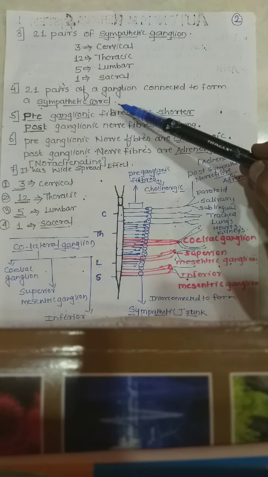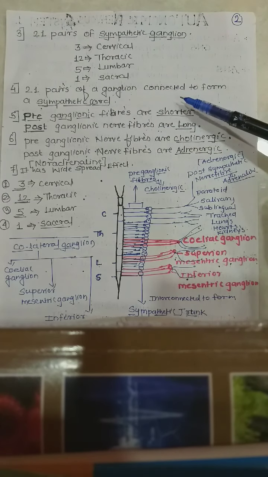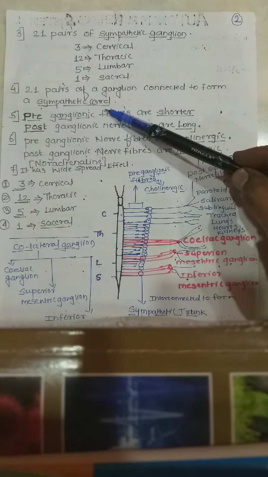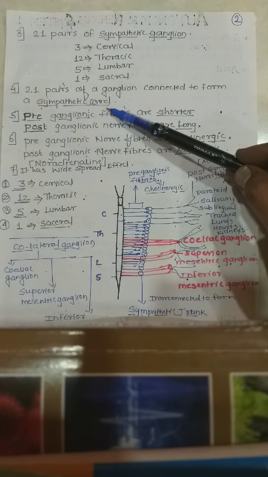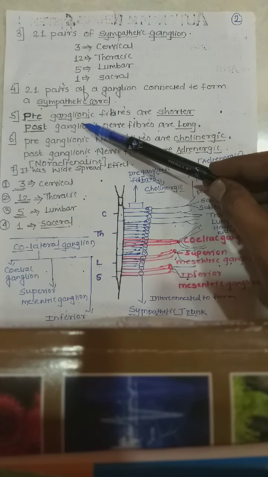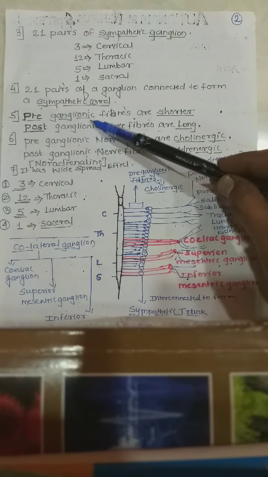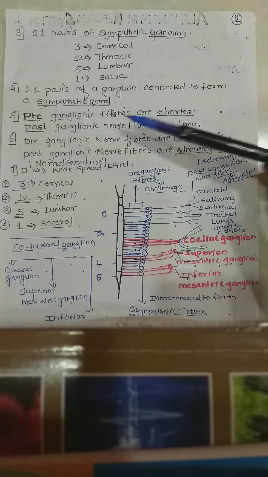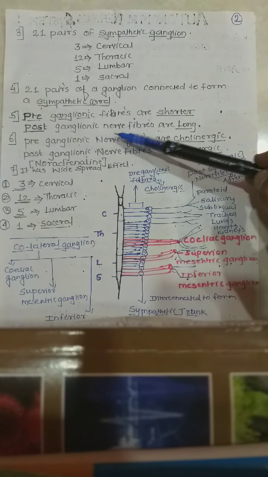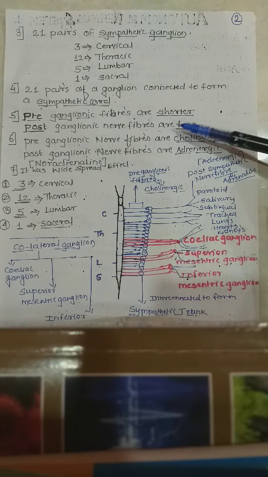The 21 pairs of ganglia are connected to form the sympathetic cord. In the sympathetic nervous system, the preganglionic fibers are shorter and the postganglionic nerve fibers are long, because they are elongated and widely spread.